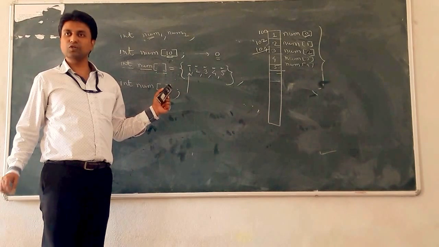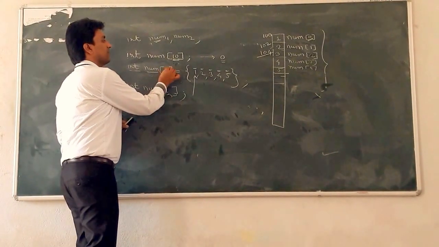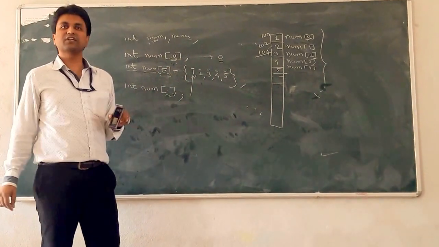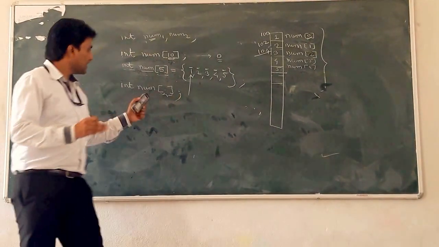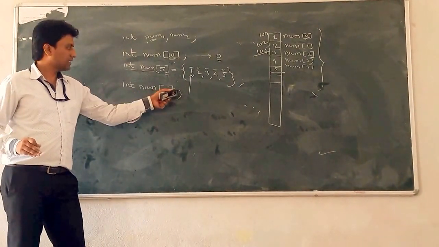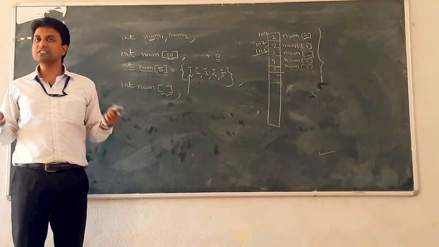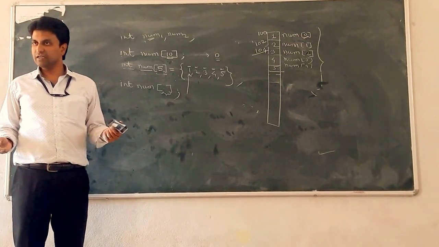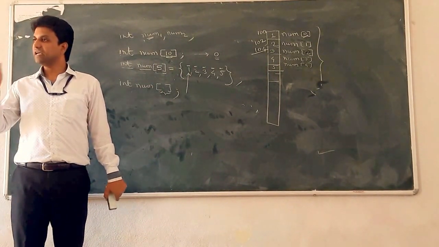Are initialized, so it automatically calculates the size of the array and writes 5 here. That work is done by the compiler itself. But at the time of declaration, just declaration, there is no initialization, so the compiler does not recognize what is the size of that array, and at that time the compiler gives you a syntactical error.